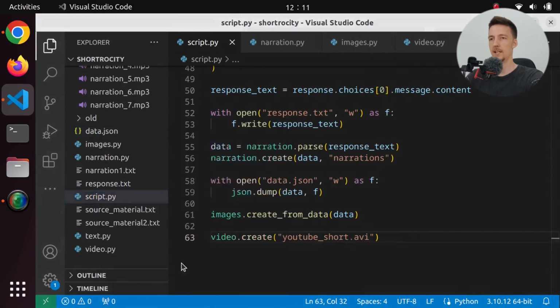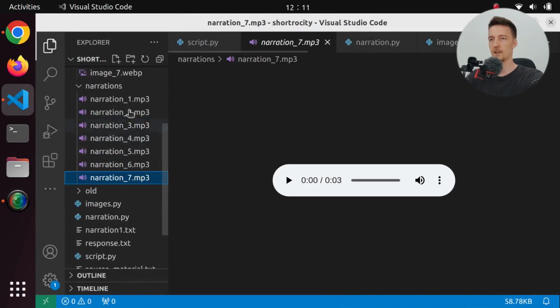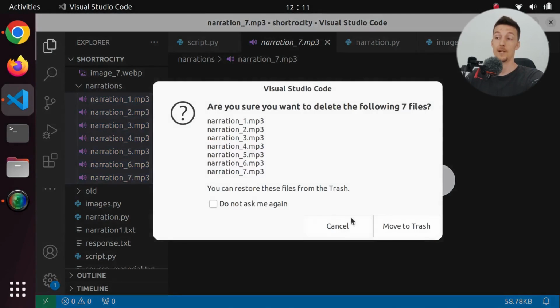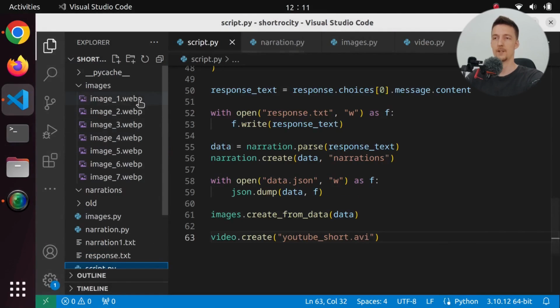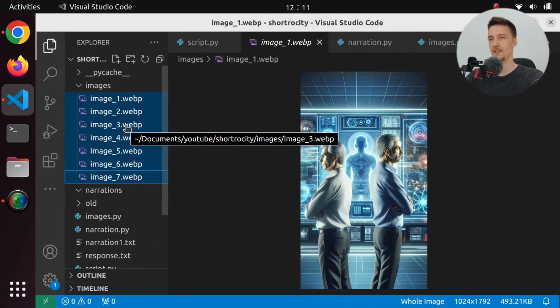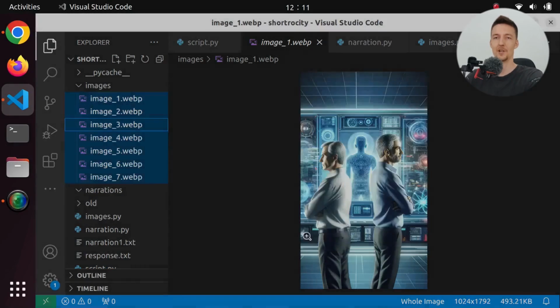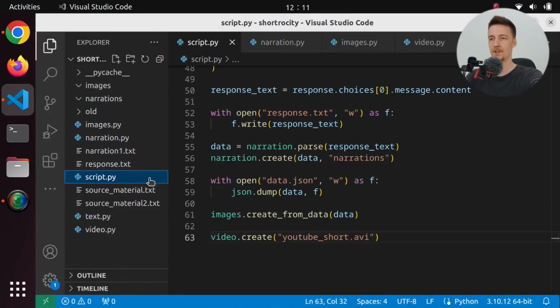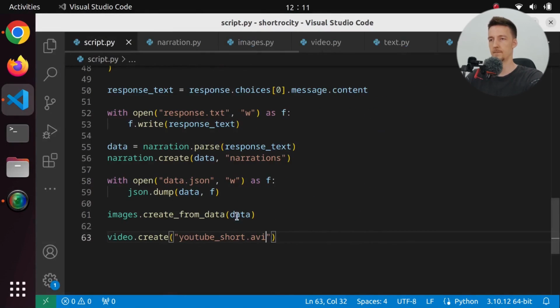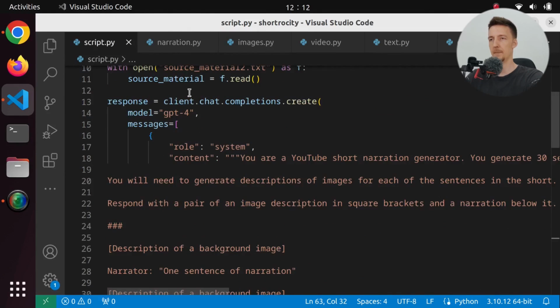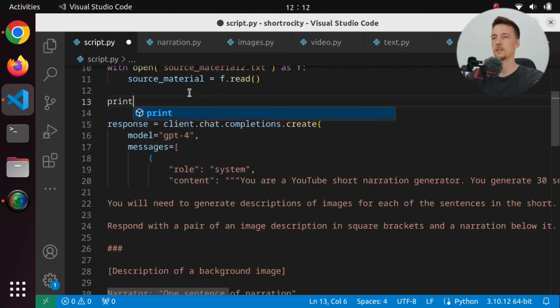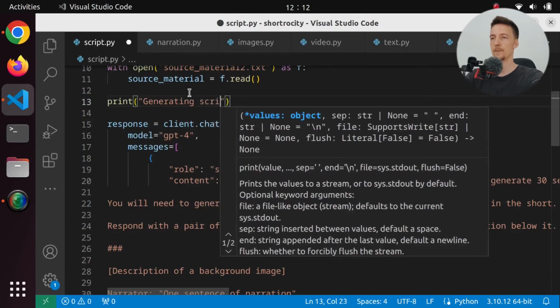And let's delete the data as well, and let's delete our narrations. Now, I probably should create like a separate folder for each of the shorts we create so that we don't have to delete these files every time. But that should basically be it. Maybe I can add some print statements here. Let's do print generating script.